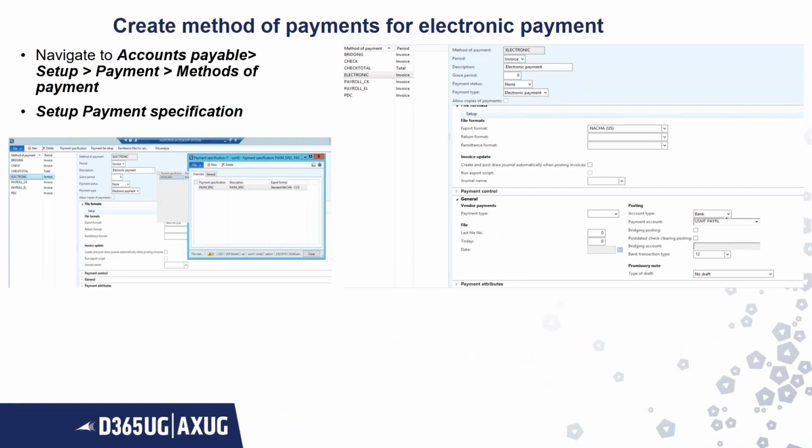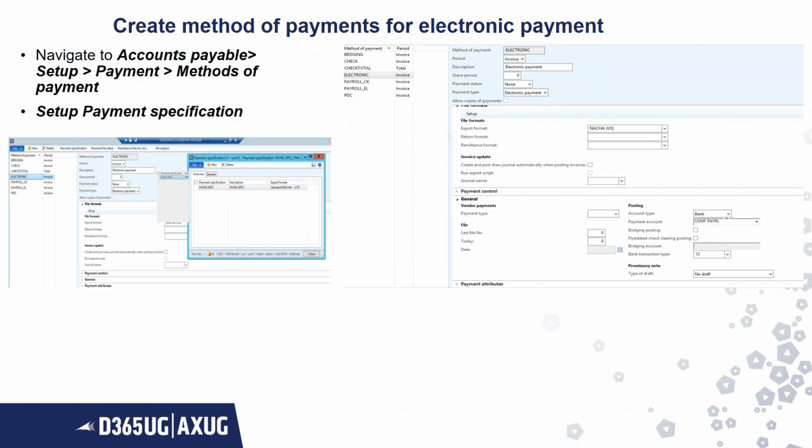Then let's create a method of payment. For check, the method of payment was check. Now for EFT, the method of payment would be electronic. In the electronic method, the period is still invoice, and the description is electronic payment.